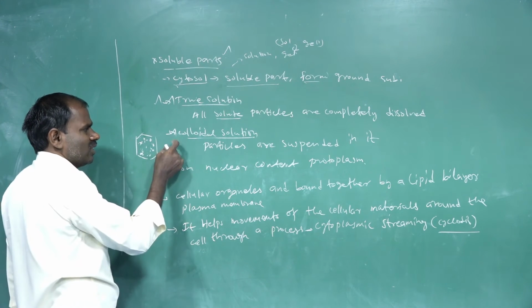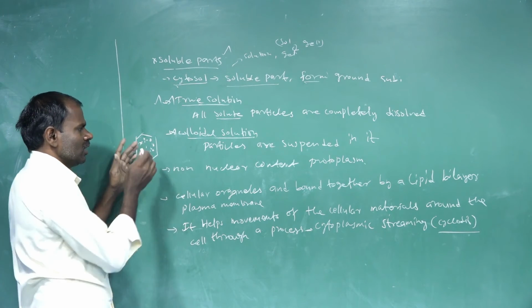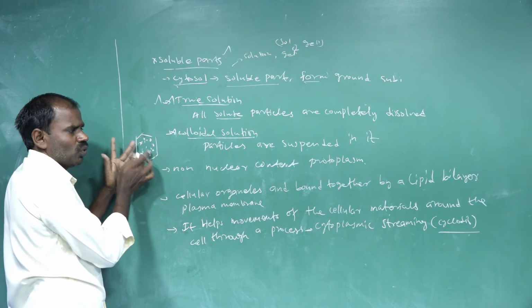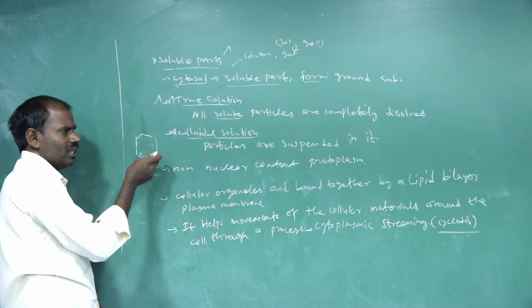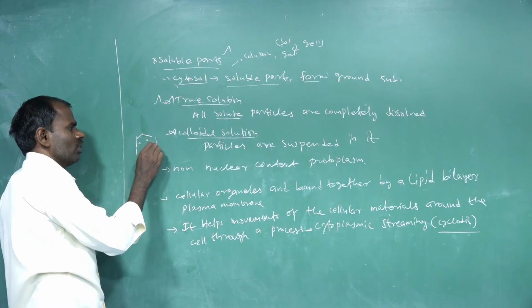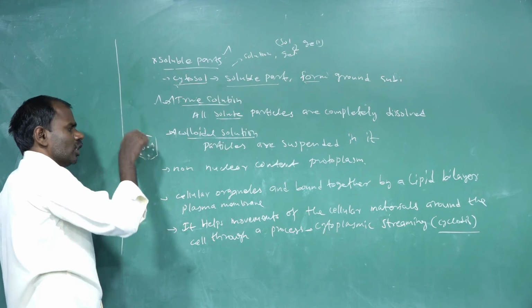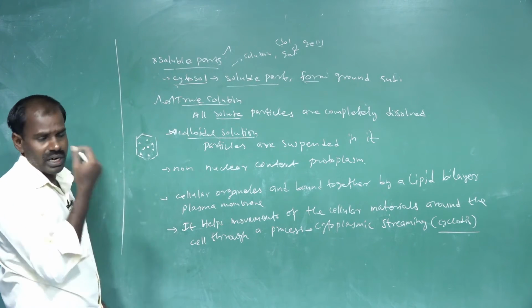Again, the next solution is called a colloidal solution. In this colloidal solution, the solid particles are suspended in the cytoplasm. They are not dissolved in the cytoplasm; they are present only as suspended particles. That type of solution, with no dissolving, is called a colloidal solution.